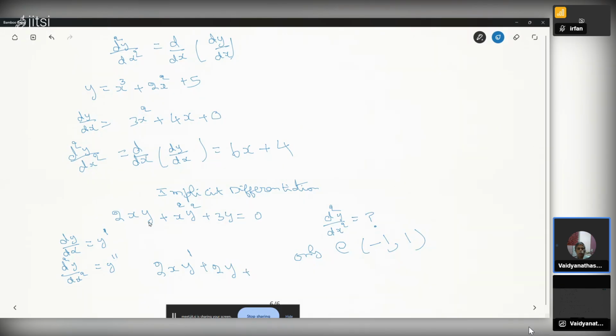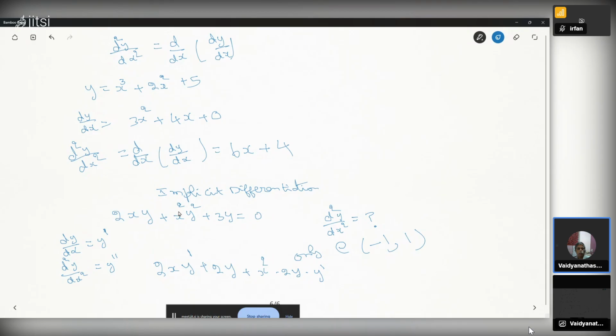I am skipping some steps, I didn't write them explicitly. Next, x square into y square. Y square derivative, you take 2 into y multiplied by the derivative of y. That is y prime. Y prime is nothing but d over dx, as I told, and d square over dx square is y double prime.